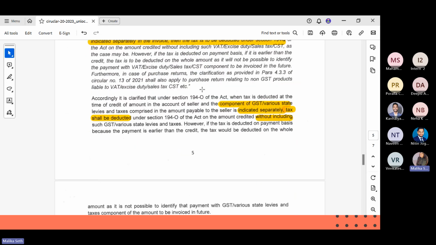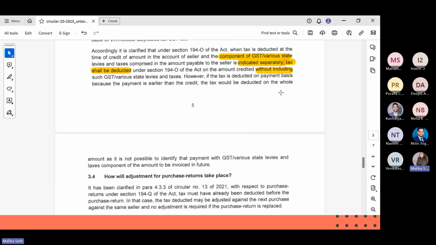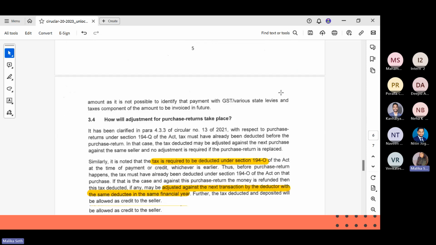So in this case, when 194O comes into picture, if the component of GST or VAT or anything is indicated separately, it will be deducted without including GST or any other tax. But if it's in lump sum, then the entire amount will be considered as gross amount, because you cannot separate the GST component from that.